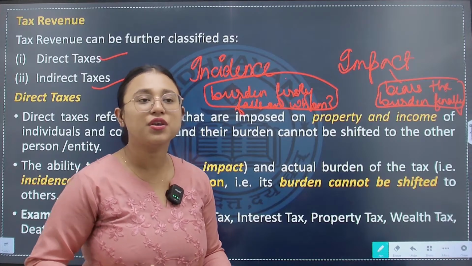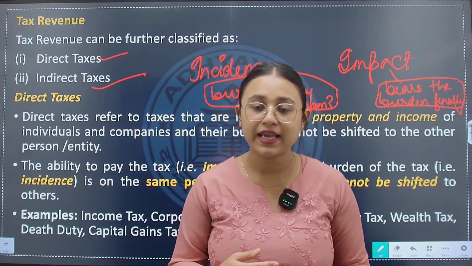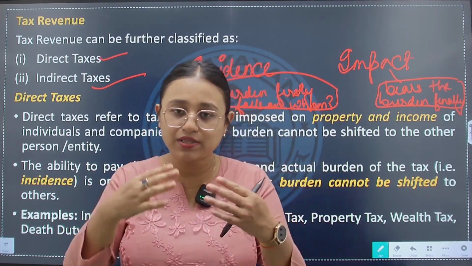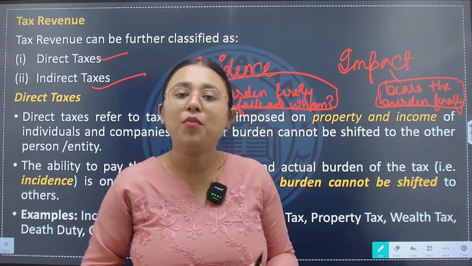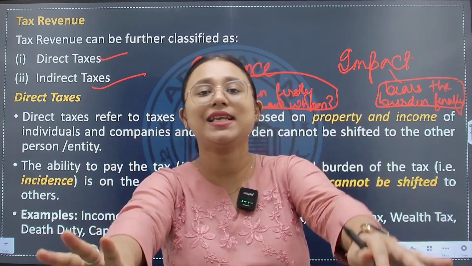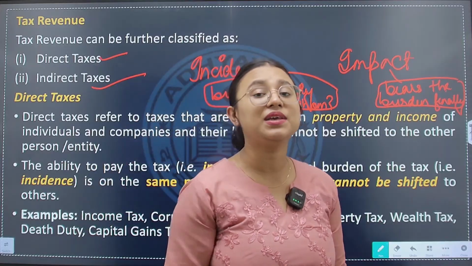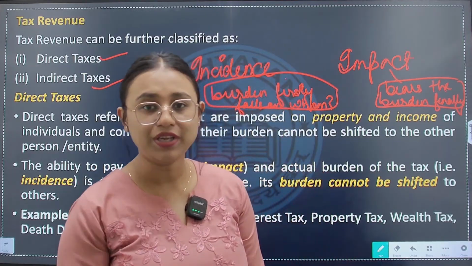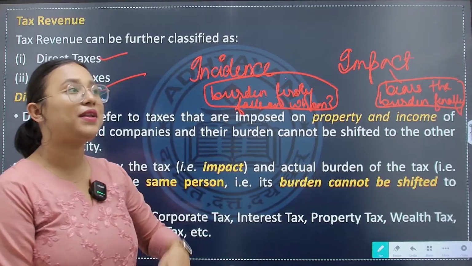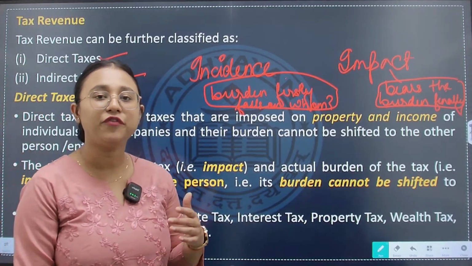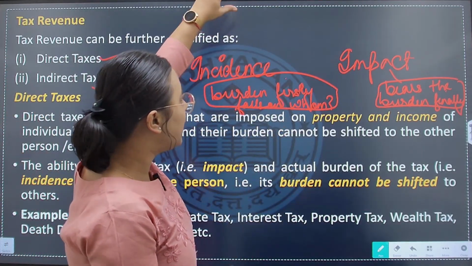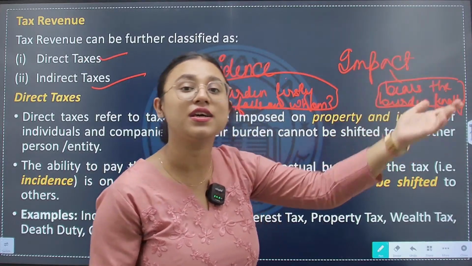Okay, so if I have to pay the tax, initially the burden falls on me. This is called incidence of taxation. If I do not pay the tax and push it on to someone else, it will be the impact of taxation on the one I pushed it onto. So when we are talking about direct taxation, for direct taxation the incidence and impact are on the same person.